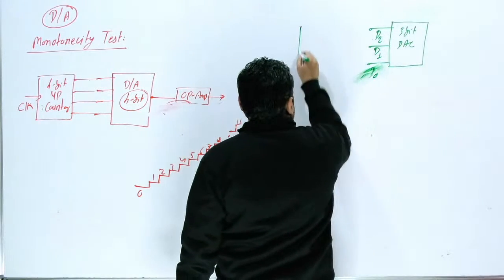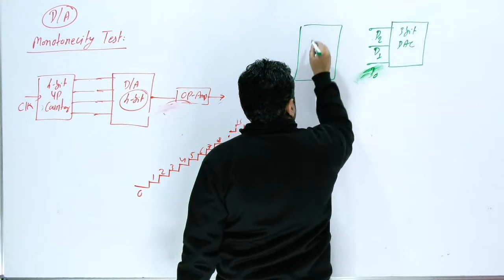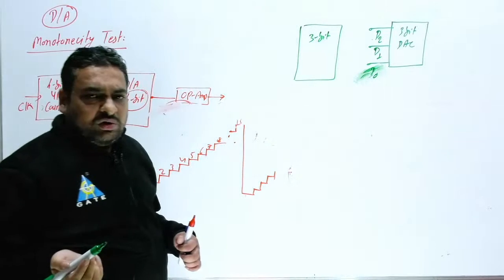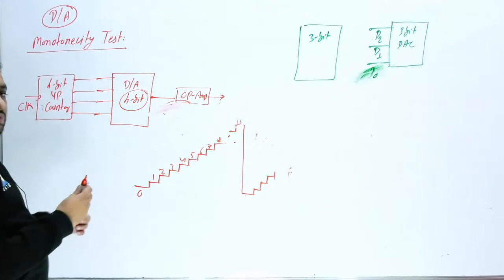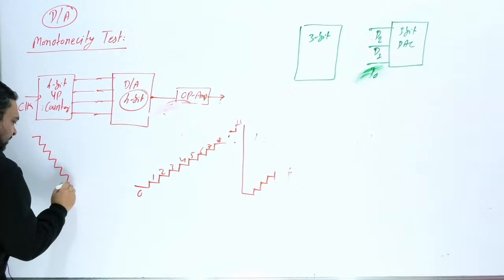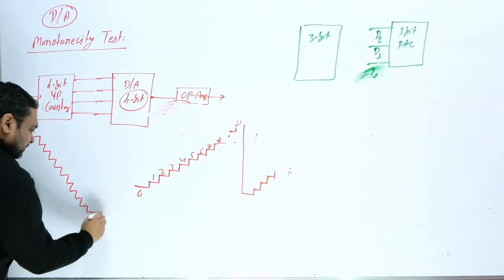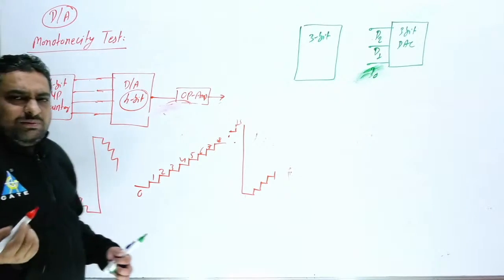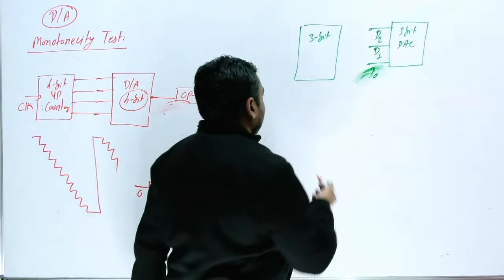Suppose somebody uses a 3 bit counter here. You can use either a down counter or an up counter. If you use a down counter, you will get this kind of output. Are you getting this point? So you can use either an up counter or a down counter.